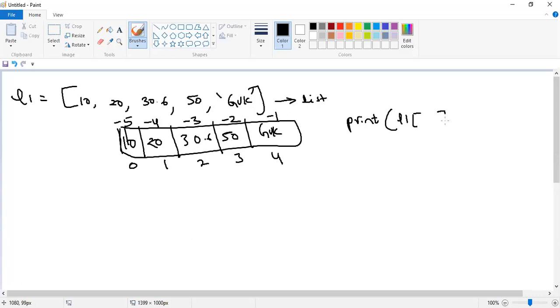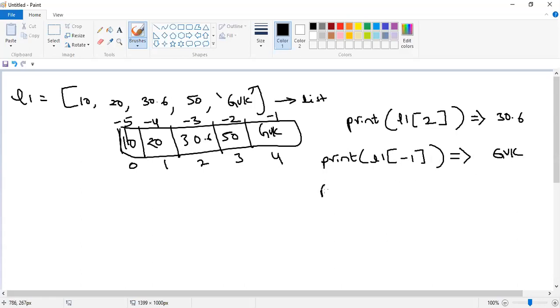L1 followed by a subscript. When I'm mentioning the subscript, what do we have to mention here? The index. Which element do I want to access? I want to access 30.6. So what is its index? 2. When I mention 2 here, when it executes this statement, it displays 30.6 onto the user screen. Now I am writing print of L1 of -1. What does it display?